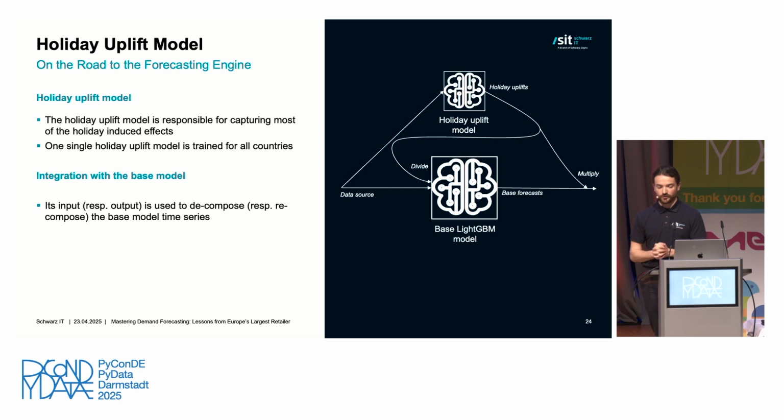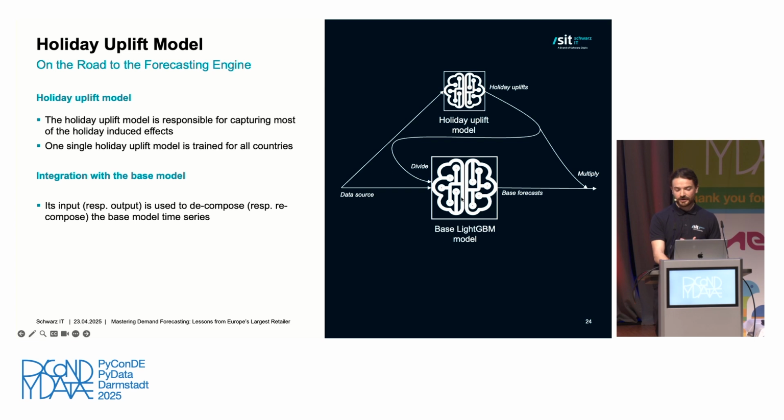Now, the question still remains, even if we have some relatively accurate predictions of the uplift due to a holiday, how do we use them to improve the demand predictions of our model? For that, we rely on the so-called decompose-recompose approach. What happens is that we decompose the time series that goes into our base LightGBM model, meaning that the sales around holidays get divided very concretely by the uplift factors.